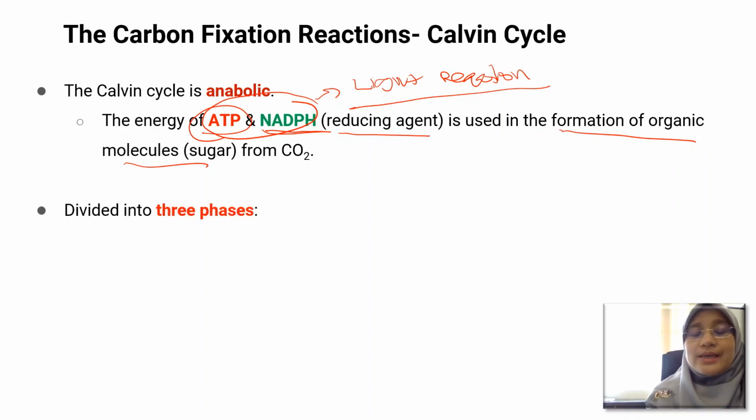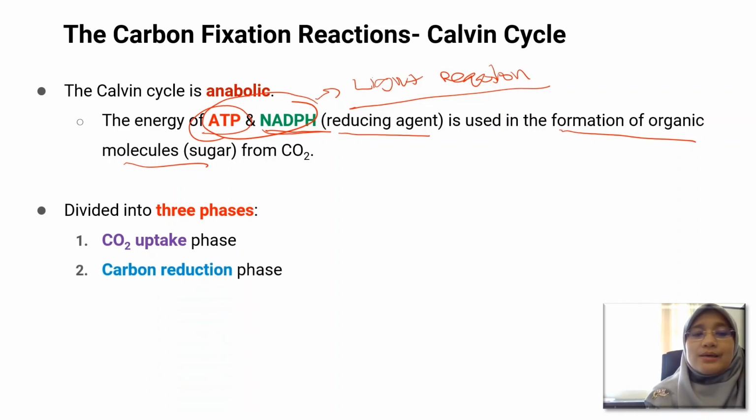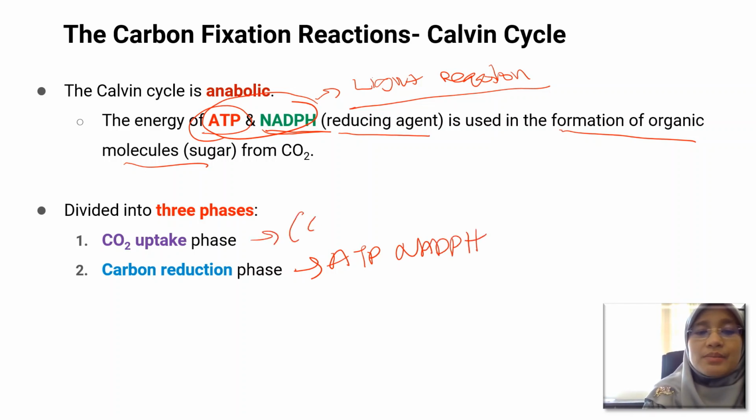Okay, so the Calvin cycle is divided into 3 phases. The first phase is the carbon dioxide uptake phase. Carbon dioxide will enter into the leaf of the plant through the stomata. The second phase is the carbon reduction phase. In this phase, it requires two molecules, which are ATP and also NADPH.